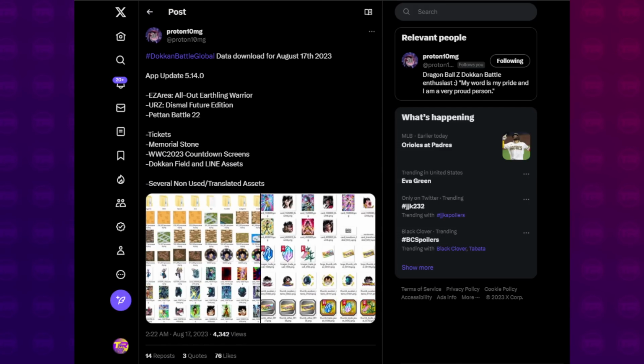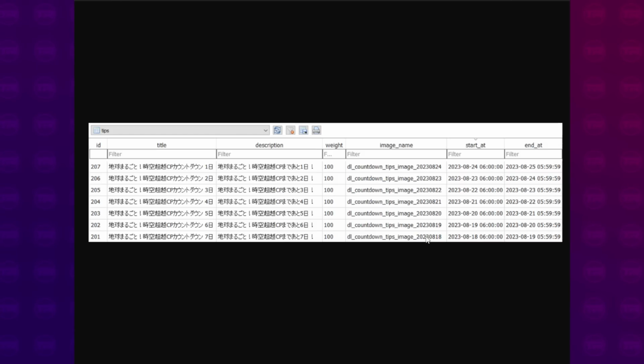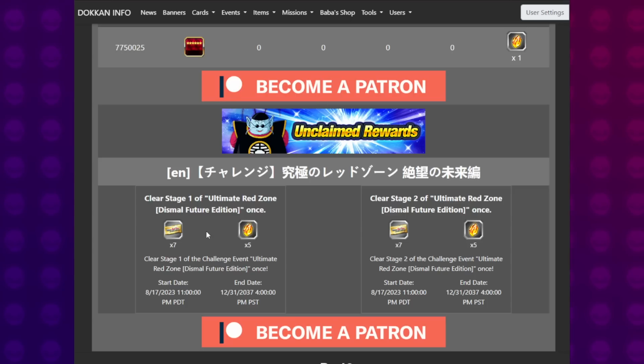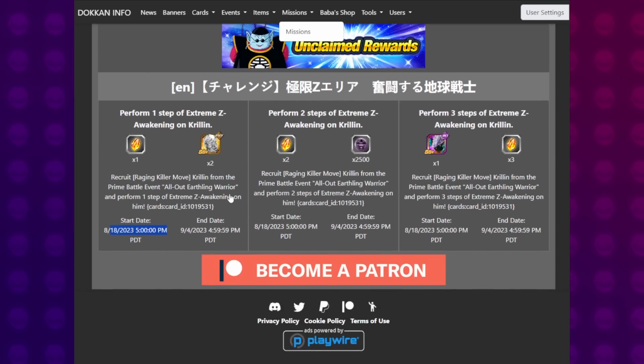Once again, we have confirmation that the celebration starts 6 hours after reset tonight. And then we're going to be getting Red Zone as the main attraction for the night. And then starting the next day, we will get the Extremes, the Awakening for Prime Battle Krillin, and then so on and so forth. So a lot of stuff coming up.